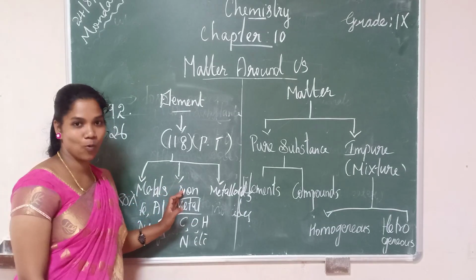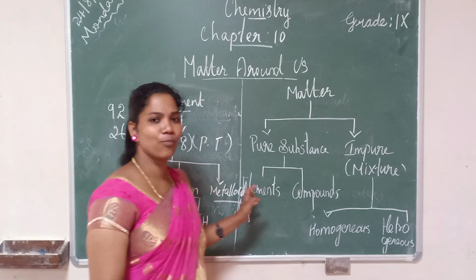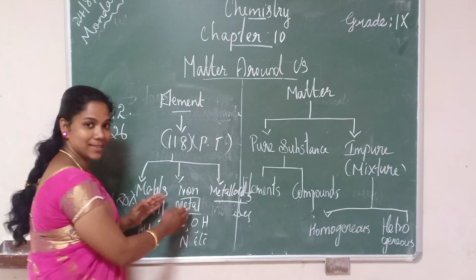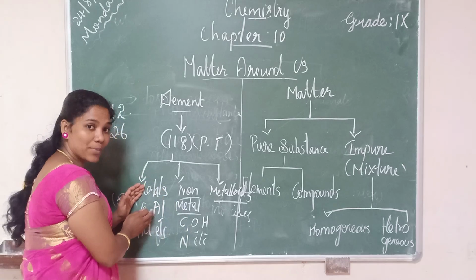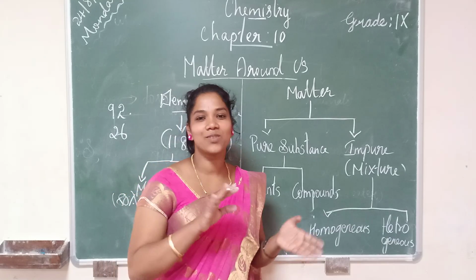Okay, and they have their own properties. What are metalloids then? They show the properties of both a metal as well as a non-metal. You cannot say it is a metal, or that it is a non-metal. It has both the properties.